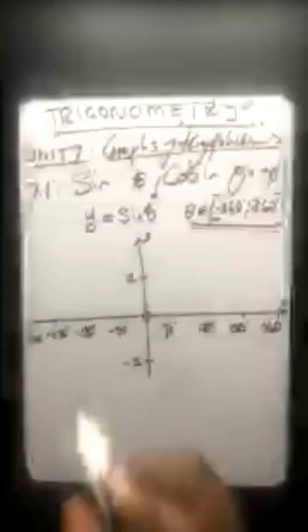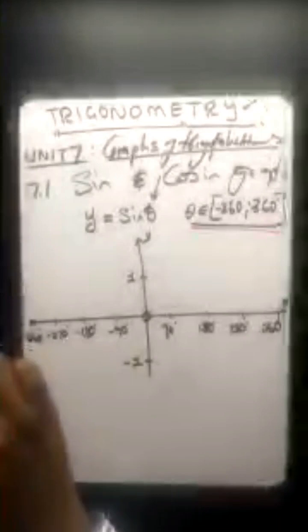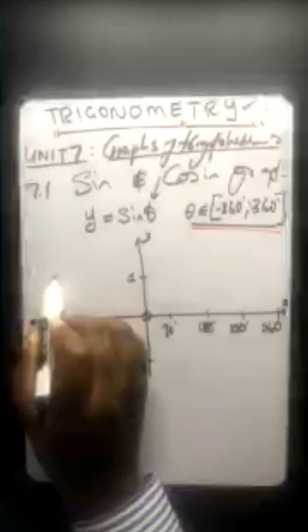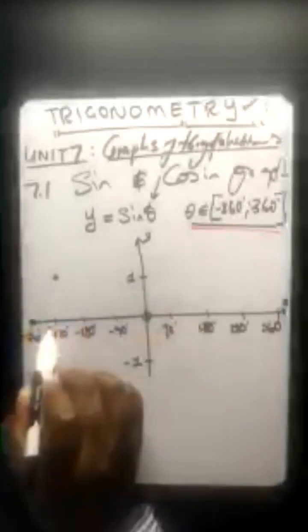I'm getting 0. So you guys punch and give me. There it's 0. What about that one? Let's see. Negative 270. I'm getting 1. So you just put a dot. Where is 1? Where is that?